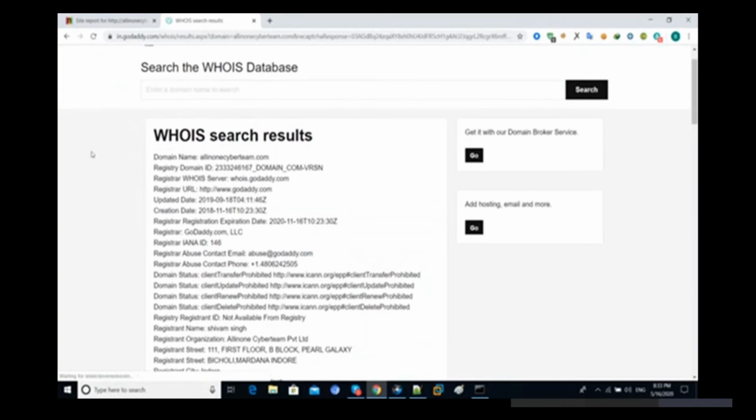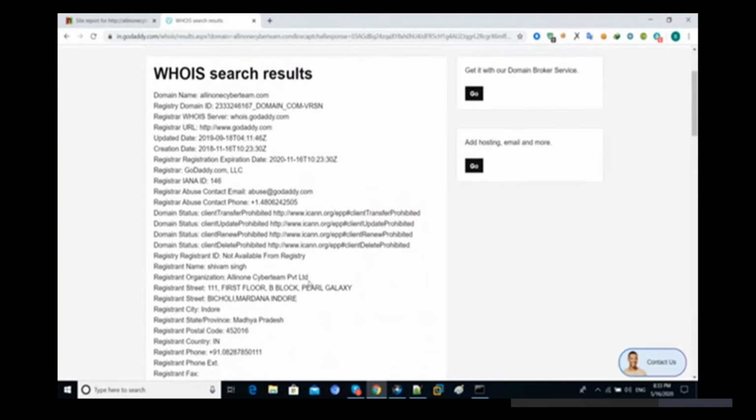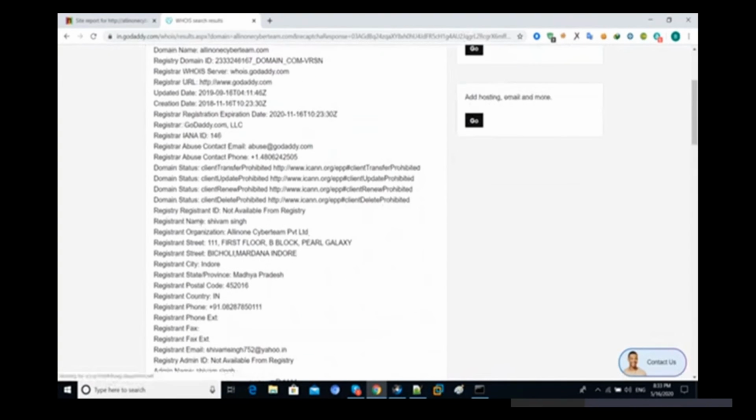Now you can see we have the domain name here, and then we have the registered domain ID and other kinds of information. Let's check it out. Now you can see we have the registered name, the organization name, the complete information, and then again phone numbers and an email address.